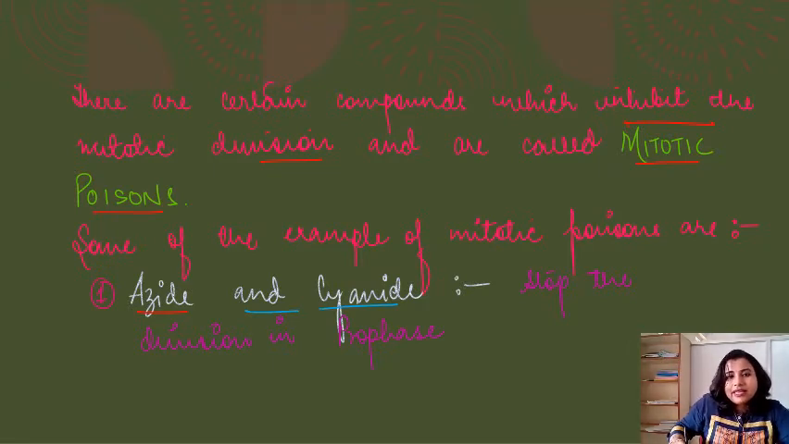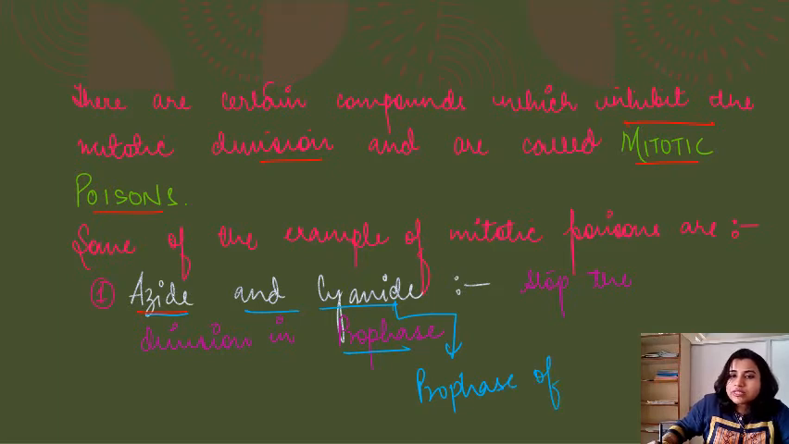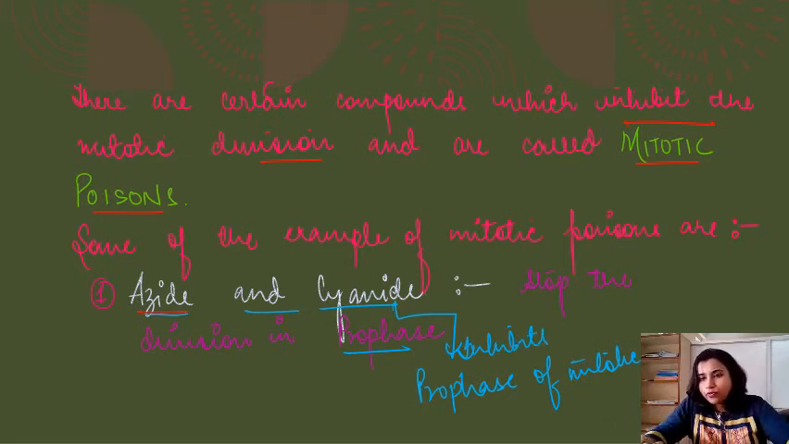In which step do azide and cyanide inhibit the mitotic process? They inhibit the process in prophase of mitotic division, right? So what exactly happens in prophase? In prophase, we have seen that there is condensation of chromosomes and the nuclear membrane gets disintegrated, right?